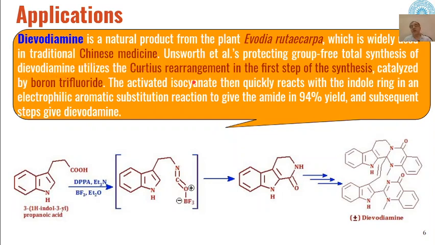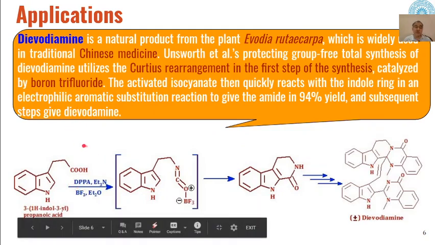divodiamine, and here the first step which was used in the total synthesis of this medicine was Curtius rearrangement, and this Curtius rearrangement in this case was catalyzed by boron trifluoride as a Lewis acid.